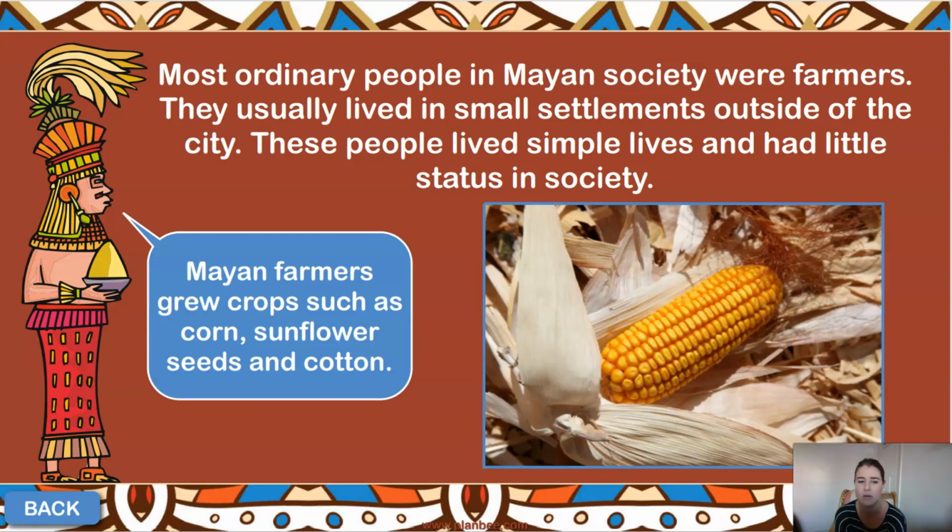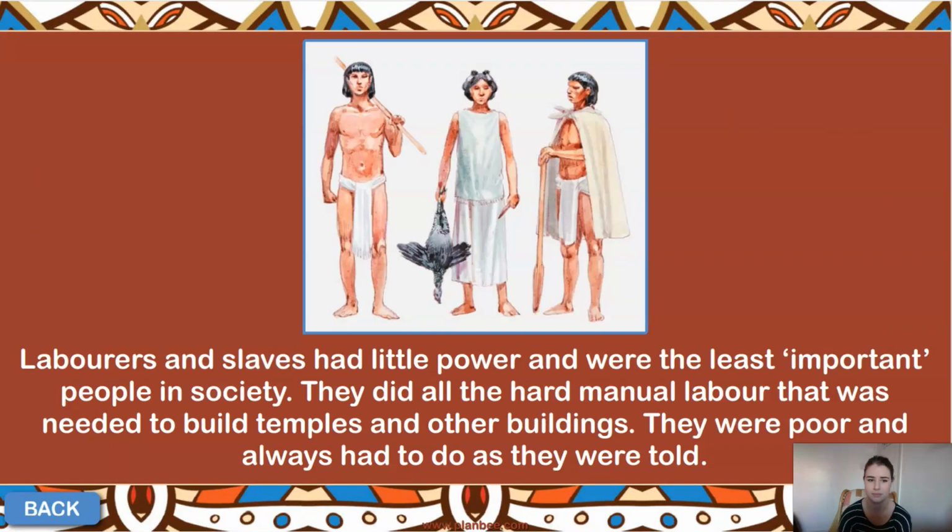Now, many of them would have grown lots of crops such as corn, sunflower seeds, and cotton. So, a lot of that would have been used for food or either making materials as well. So, although they had a very important job in terms of supplying resources to the society and to the city, they weren't considered very important because it was almost a very dirty job to be doing. It wasn't an important job. So, they lived a very, very simple life.